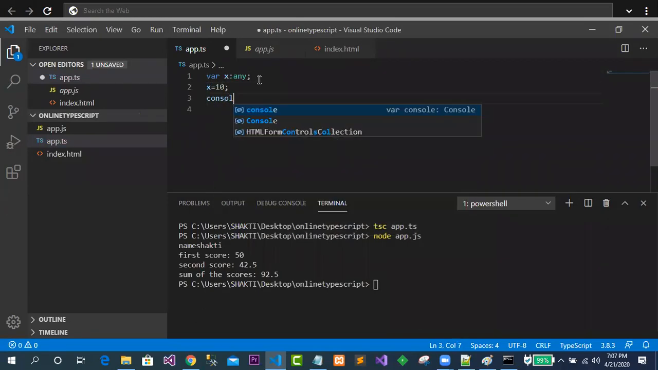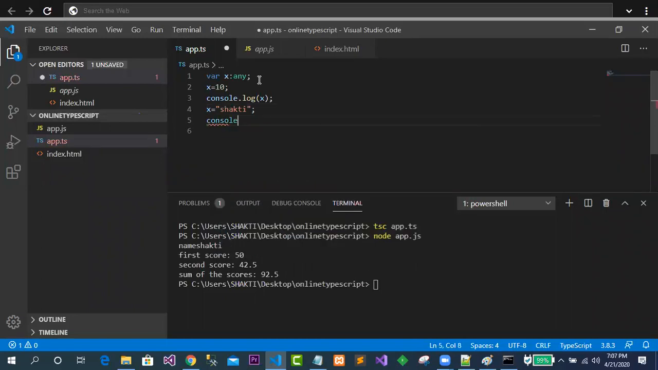After that, if I want to go for console.log and print the value of x, now it will print the value of x. Now on the next line I have given another type of value. So let's say this is a string type of value. So again I'm trying to print it with console.log of x. Now let me compile the program. So how to compile the program?